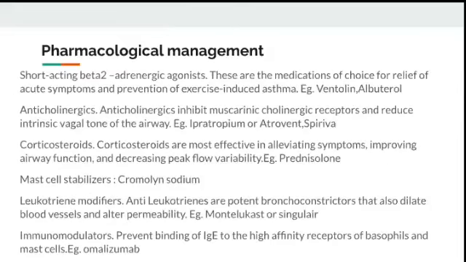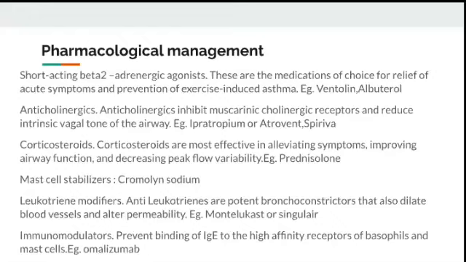The next is pharmacological management. The medical management actually focuses on this. There are different types of drugs used in the management of bronchial asthma. Short-acting beta-2 adrenergic agonists. These medications relieve the acute symptoms by preventing the excessive induced asthma. So examples are Ventolin and albuterol.